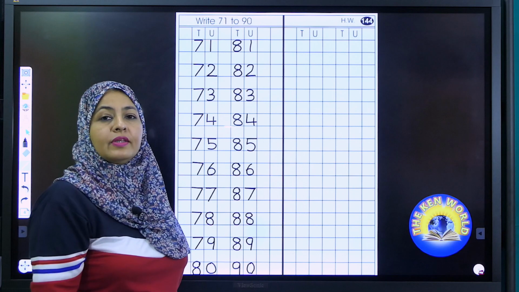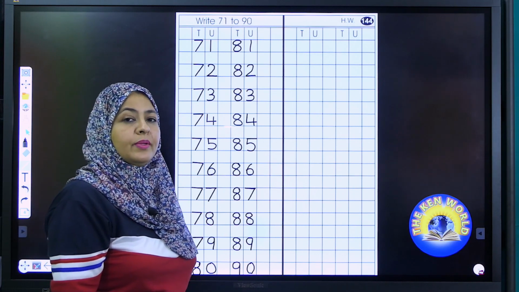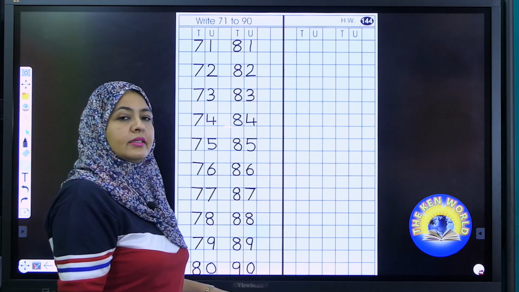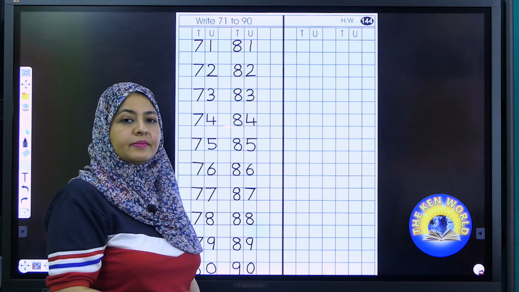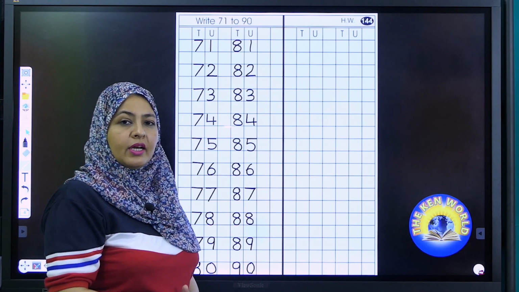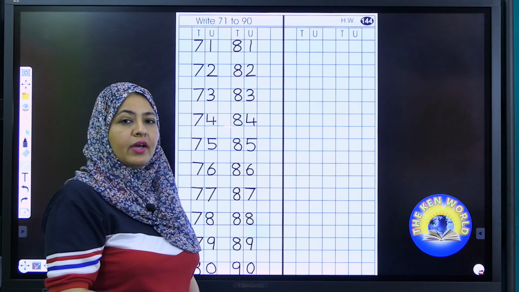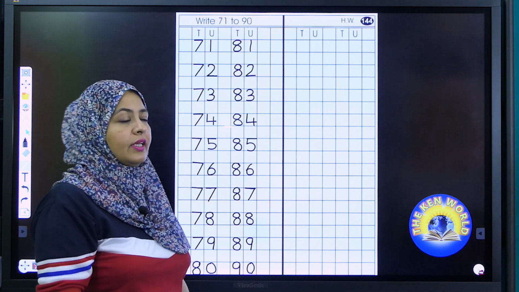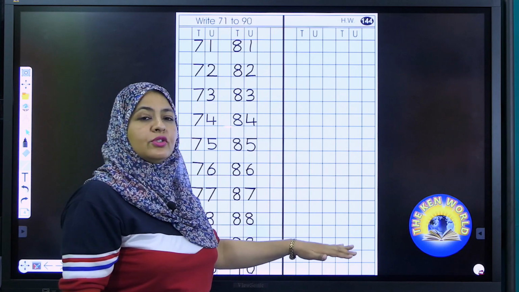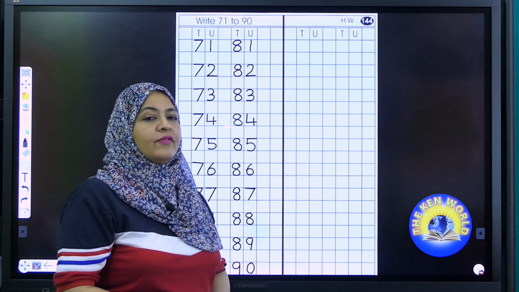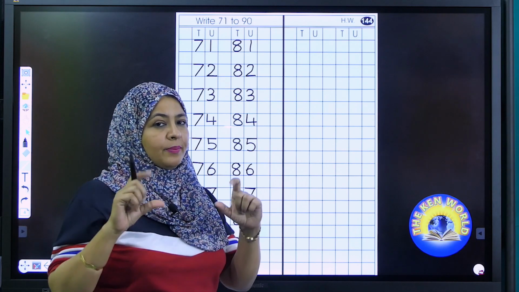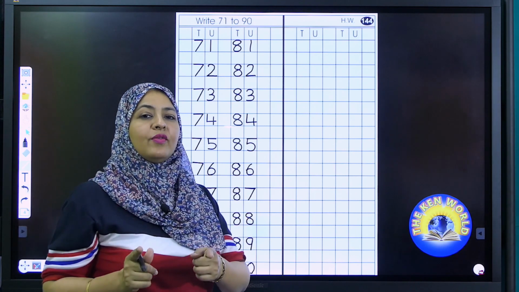With this 90, I have completed my part. Now, it's your turn to complete yours. Have you all completed? Very good. Now listen carefully. This part is your homework. You have to do it later on. When you complete it, click the picture and send it on the WhatsApp group.